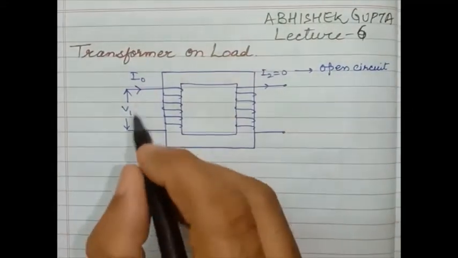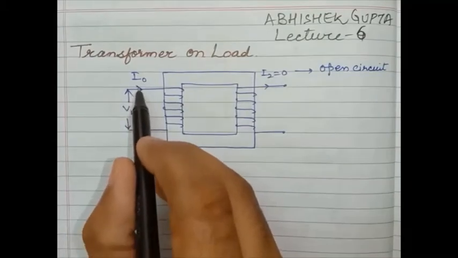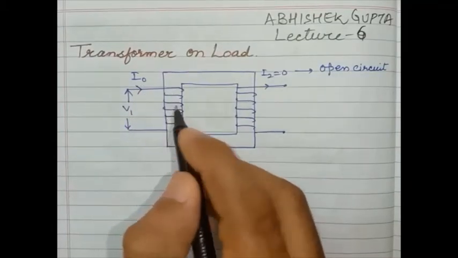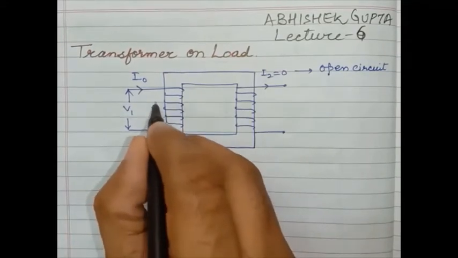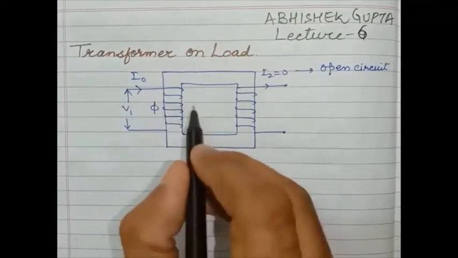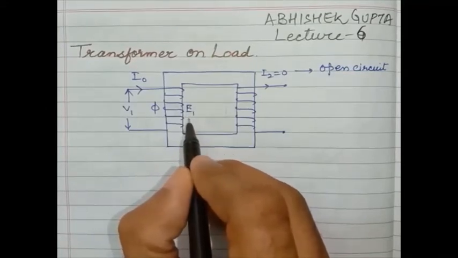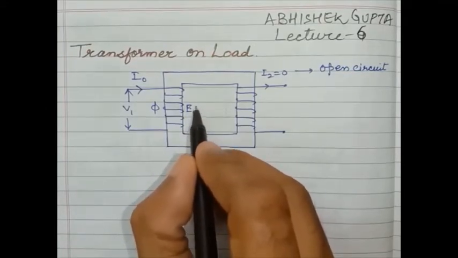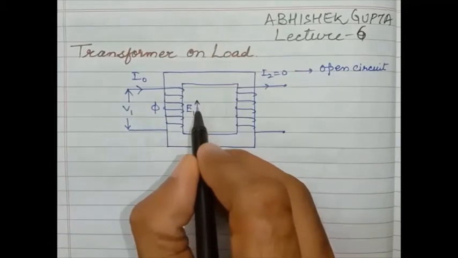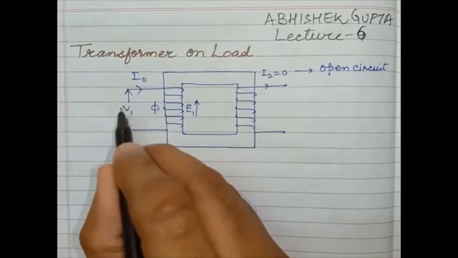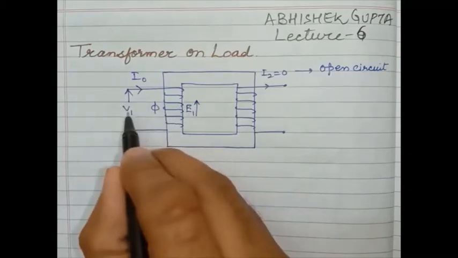So what will happen? There is a flow of current I0, and I0 will flow into the windings and establish a flux phi. Because of this flux phi, E1, known as the self-induced EMF, is established in the primary winding, which opposes V1, by which it is caused. That is why it will oppose V1. This is as per Lenz's law.